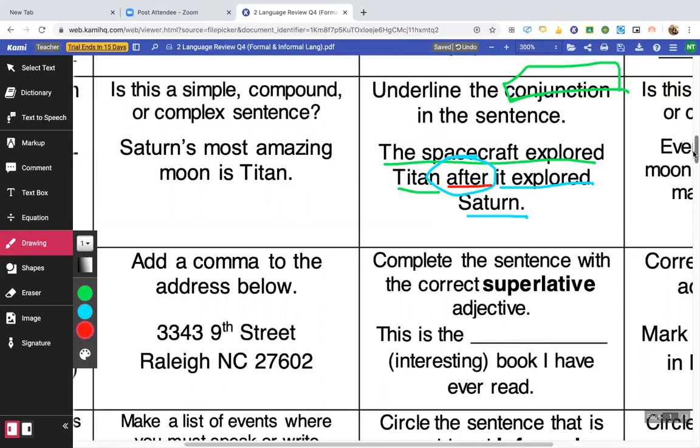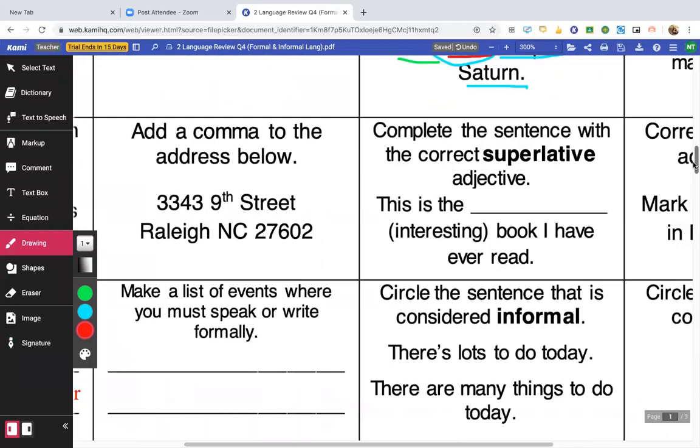Okay, next one. Complete the sentence with the correct superlative adjective. Remember, superlatives are the adjectives we use to compare things. You could compare two things, or you could compare 3, 4, 5, 6, however many. Depending on how many you're comparing, you're going to use different adjectives.